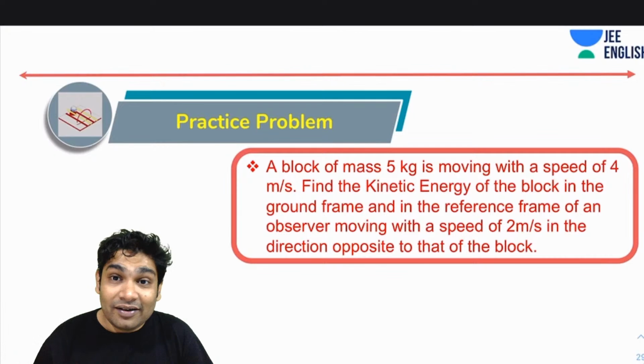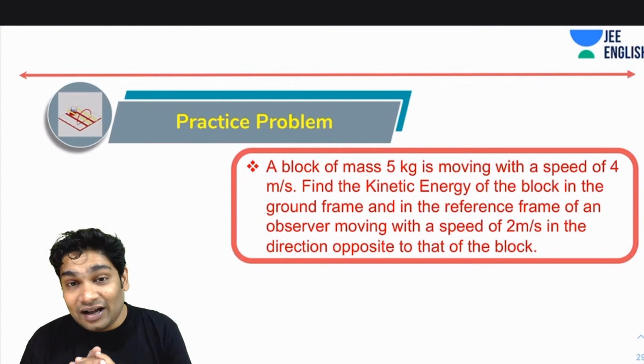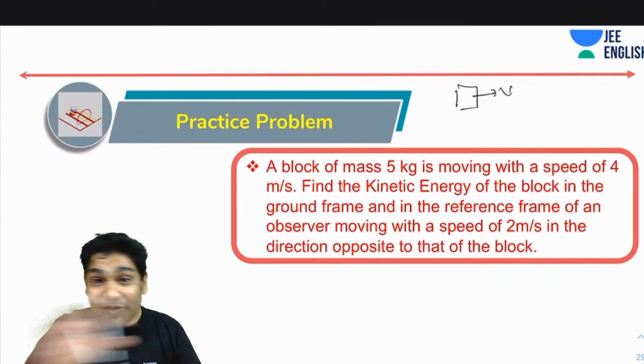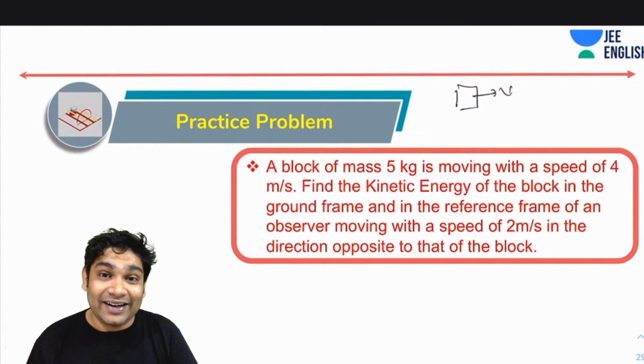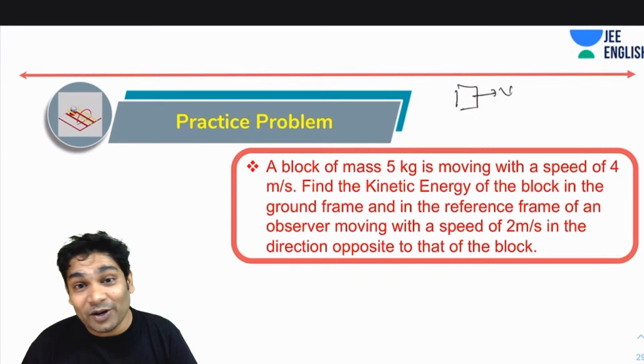So remember, even if it's a big block, how am I writing the kinetic energy as half mv square? Because the entire block has been told to you to be moving with one speed. So as long as all the point masses are moving with one speed, you can write your kinetic energy as half mv square. In any other case, you can't directly just write it as half mv square. You will remember your cases of rolling.